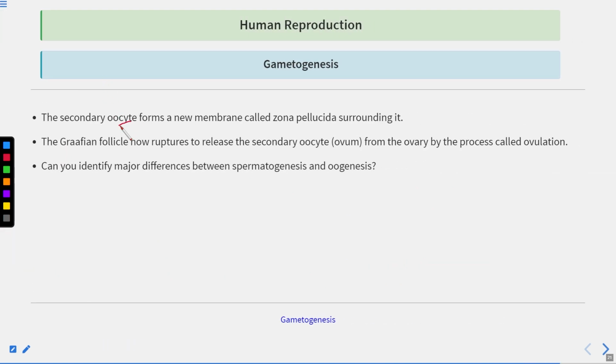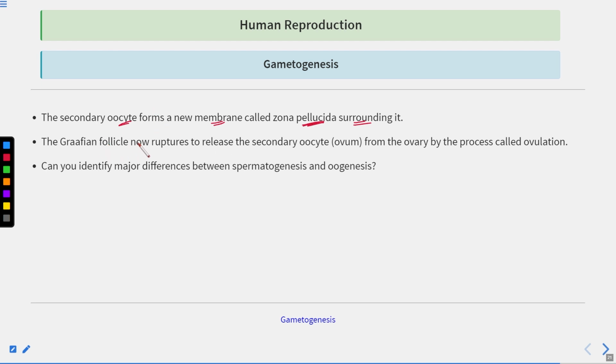Now the secondary oocyte which is formed forms a new membrane called the zona pellucida surrounding it. We have seen that the enzymes secreted by the acrosome degrade the proteins present in the zona pellucida. So breakage of the zona pellucida is very important for the fusion of the two gametes to take place, or you can say it is very important for fertilization to take place. Clear?